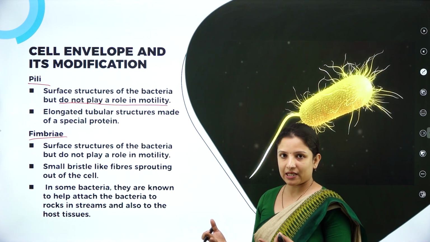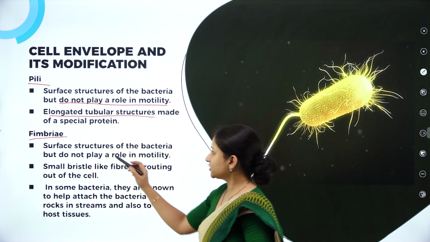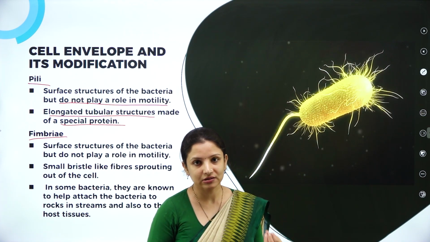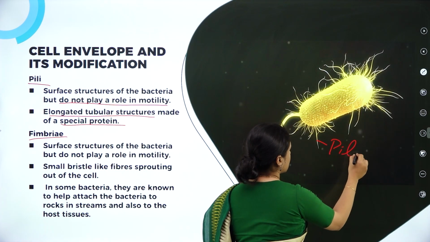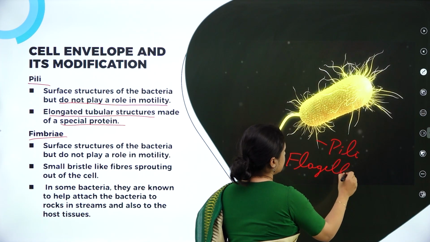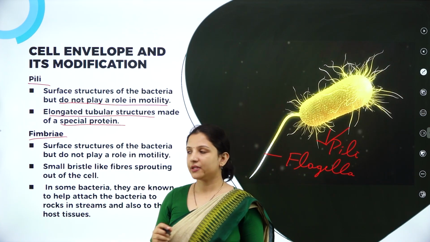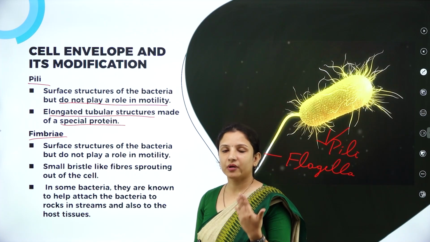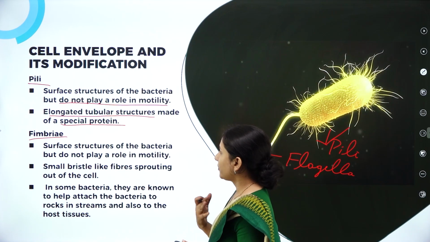So what are these pili? They are elongated tubular structures, made up of a special kind of protein. And these pili are said to be the sex organs in bacteria also. So these are pili. This is the flagellum. These are pili, all these structures that are there. They are called pili. They do not help in locomotion, but they have a particular function, and they are made up of a special protein.